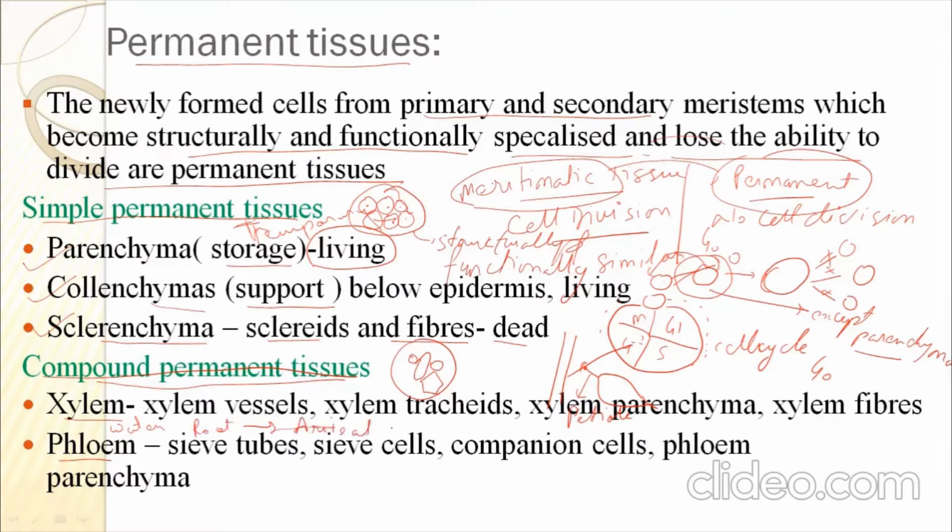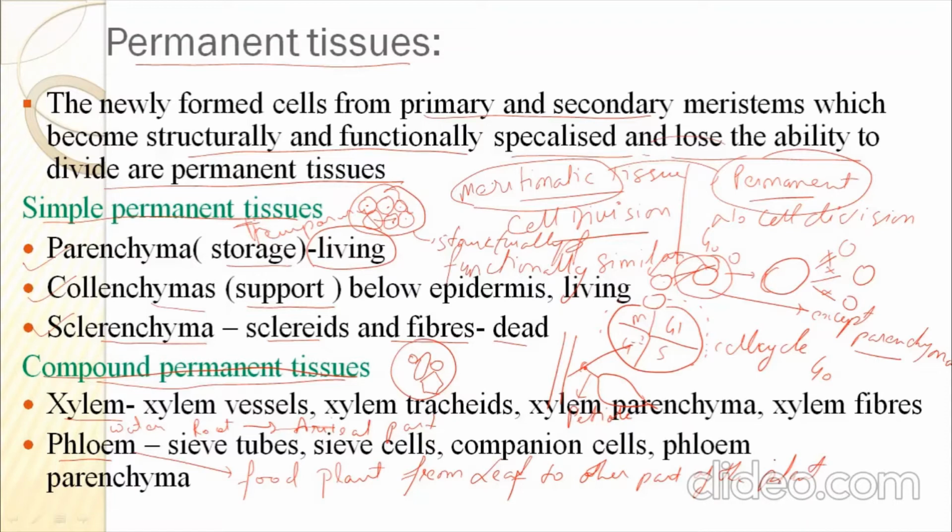Every aerial part of the plant receives water from the root through xylem only. The other is the phloem, which delivers food from the leaf to other parts of the plant. So this is the function of the compound tissue.